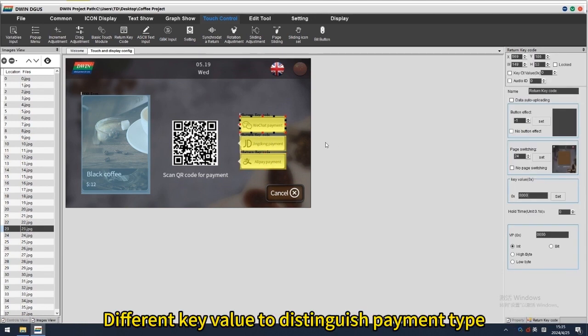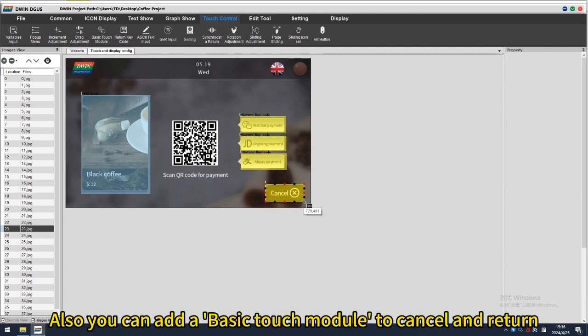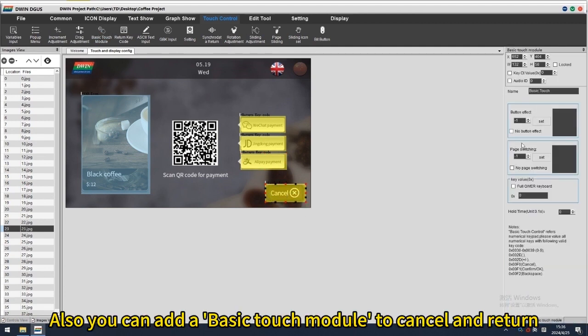Different key value to distinguish payment type. Also, you can add a basic touch module to cancel and return.